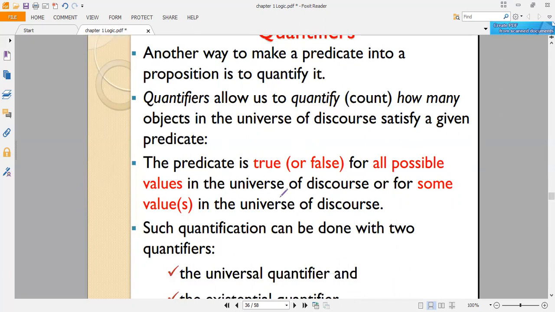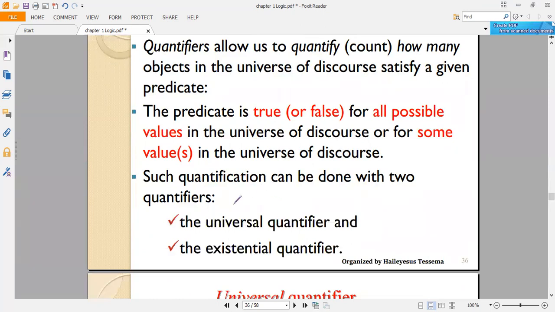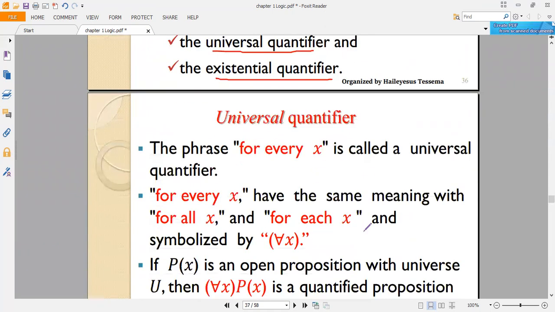So there are two quantifiers, the universal quantifier and the existential quantifier. So let's see the universal quantifier first. The phrase "for every x" is called the universal quantifier, and "for every x" has the same meaning as "for all x" or "for each individual x", and it's symbolized by this one.